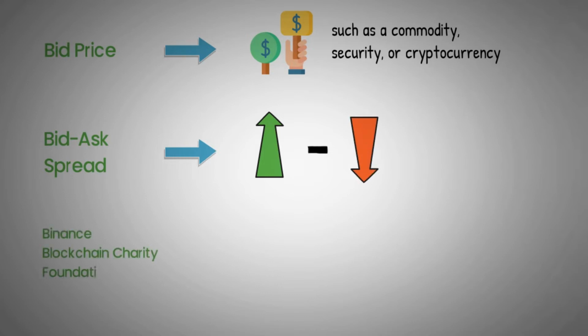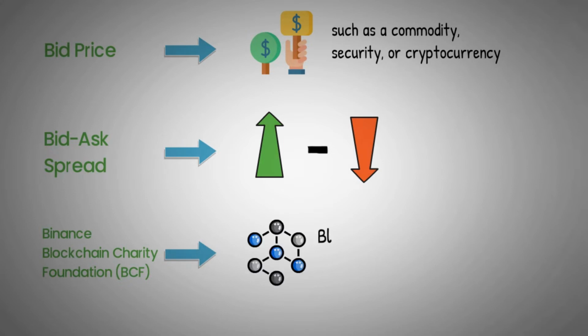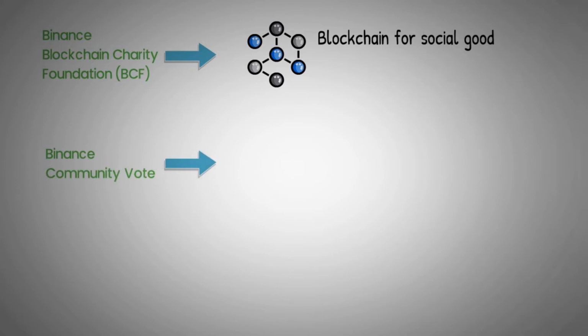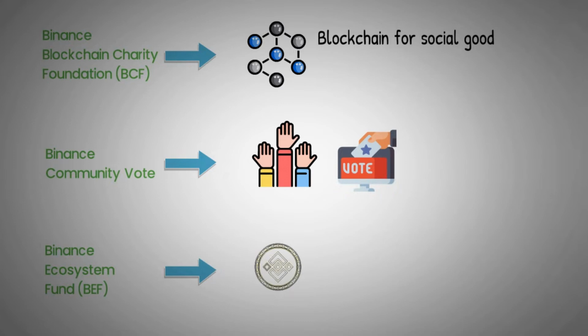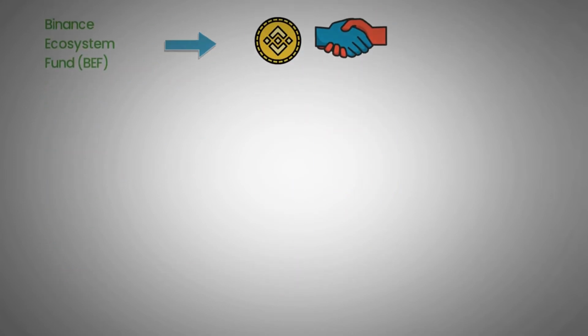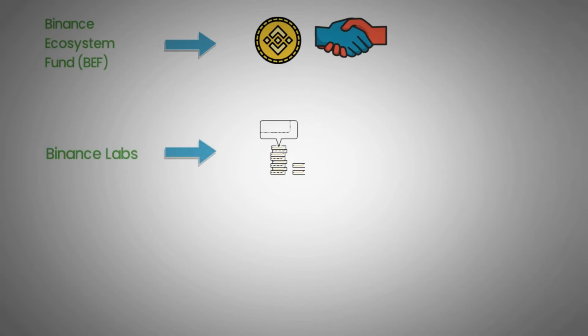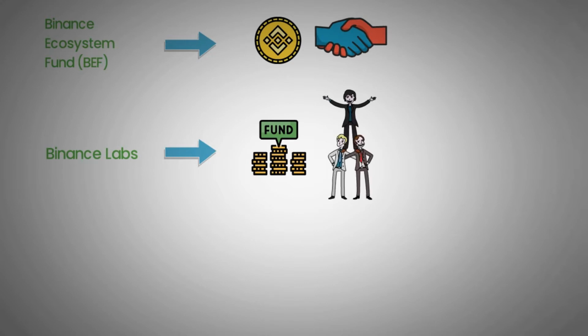Binance Blockchain Charity Foundation, or BCF, the world's first decentralized charity platform to advocate the concept of blockchain for social good. Binance Community Vote, when the community has the opportunity to vote for their favorite project to win a free listing on Binance. Binance Ecosystem Fund, or BEF, an initiative by Binance to collaborate with partners who care about the blockchain or cryptocurrency ecosystem. Binance Labs, a social impact fund and an initiative to incubate, invest, and empower blockchain and cryptocurrency entrepreneurs, projects, and communities.